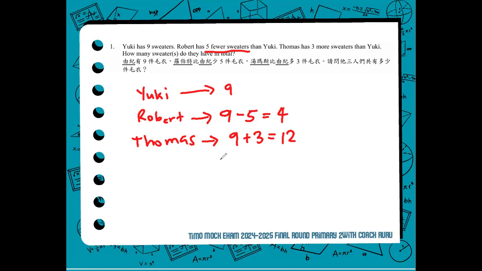Now we are asked, how many sweaters do they have in total? So all we have to do is add. Now that we have subtotals for Robert and Thomas, and we know that Yuki got 9. So 9 plus 4, that is 13, plus 12, then the correct answer is 25. For number 1, the answer is 25. There are 25 sweaters in total, Yuki plus Robert plus Thomas. Alright, that's for number 1.